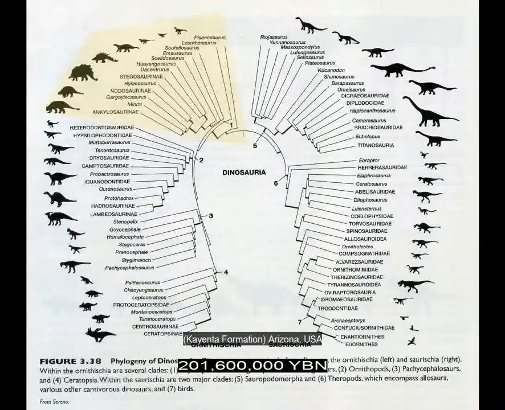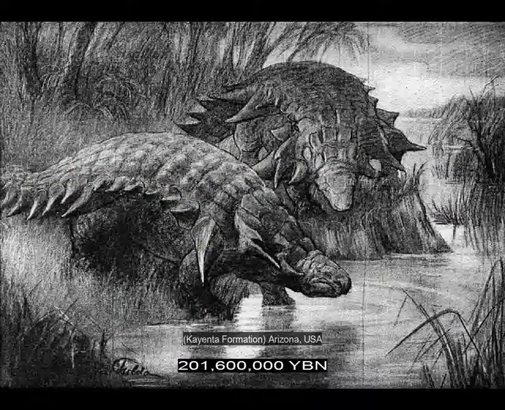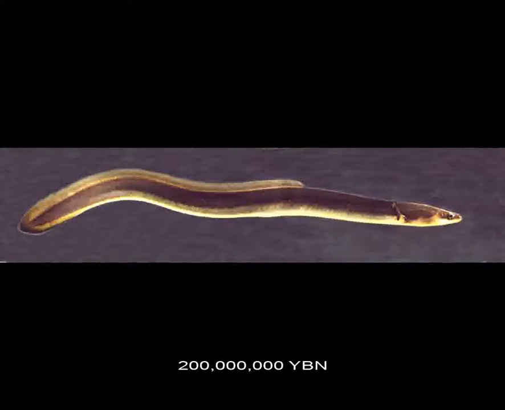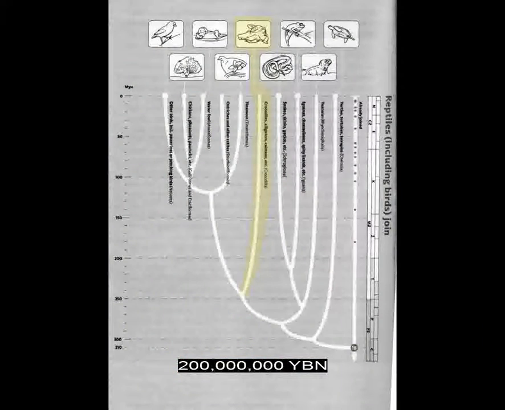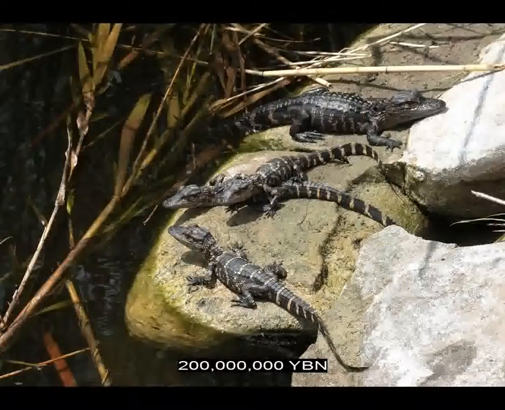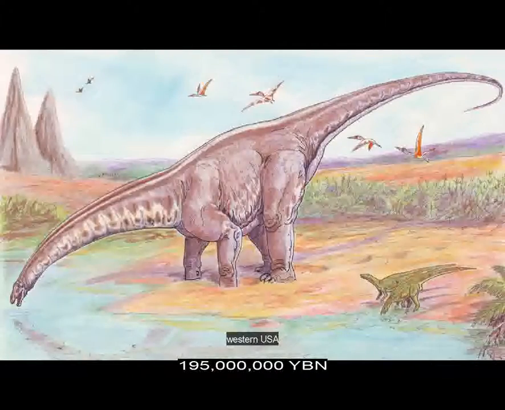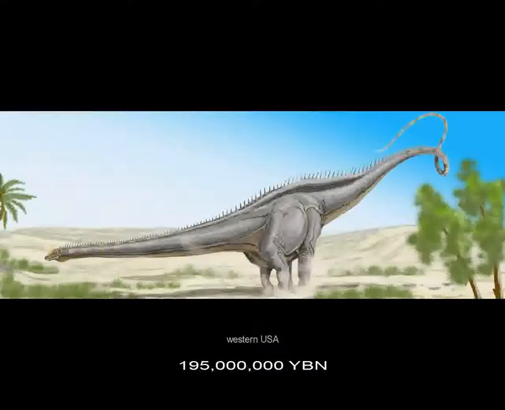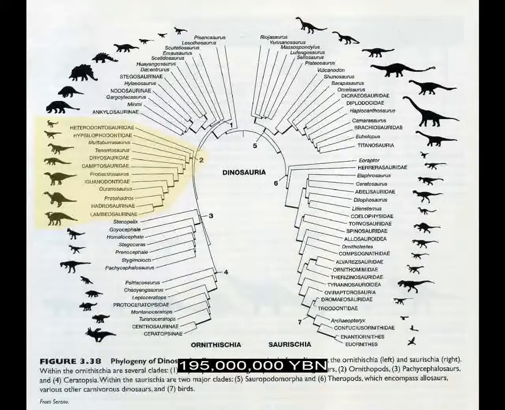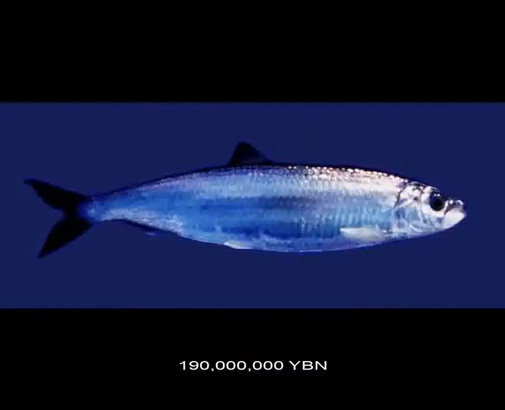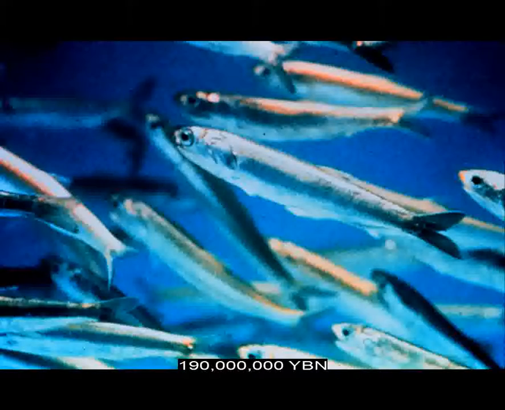Ornithischians Thyreophora evolve. Ancestor of the armored ankylosaurs and the plated stegosaurs. Teleosts, eels, and tarpons. Reptiles Crocodilia evolve. Crocodiles, alligators, and caimans. Sauropods evolve. Ancestor of the large, long-necked dinosaurs like Apatosaurus, Brachiosaurus, and Diplodocus. Ornithischians Ornithopoda evolve. The duck-billed dinosaurs. Ancestor of the hadrosaurs. Teleosts, herrings, and anchovies.